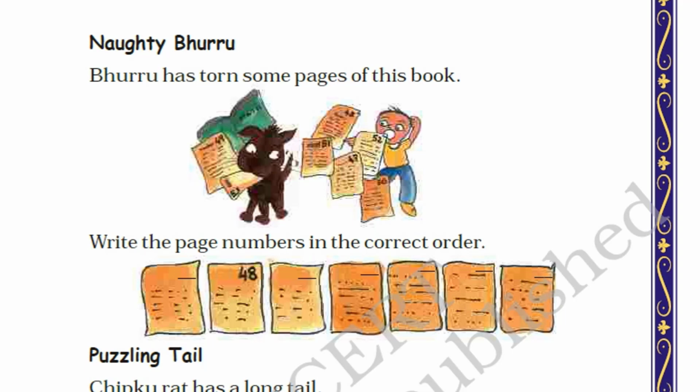So in second number we can see this page number is 48, and what comes before 48? In counting, what comes before 48? Yes, 47. After 47, 48, which is already written over here. And after 48, what comes after 48? 49. Then 50, 51, 52, 53. Very good.